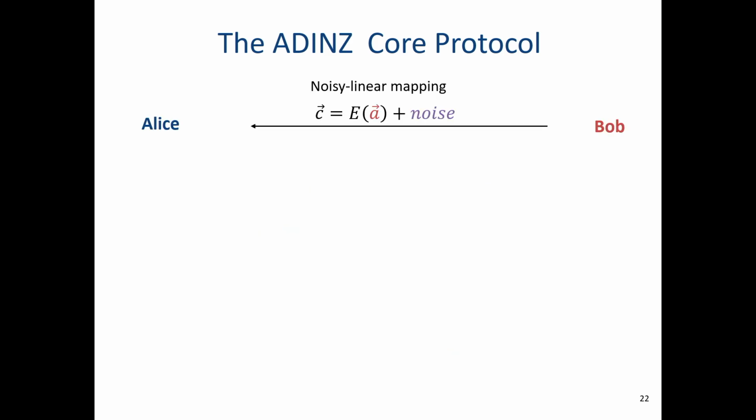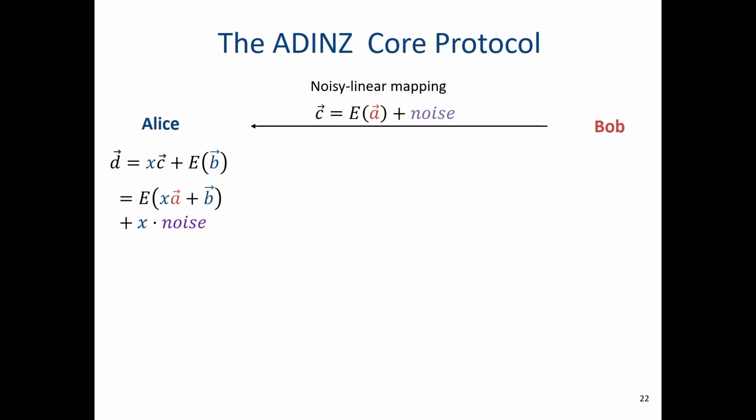Now, what does the protocol look like? Well, we have this linear mapping E. Bob applies the linear mapping to his vector and adds noise. This is kind of a ciphertext, and he sends it to Alice. Alice exploits the linearity. She multiplies this ciphertext by the scalar X and adds the linear operation over B, which means that by linearity you get this linear operation on XA plus B, plus this garbage term.